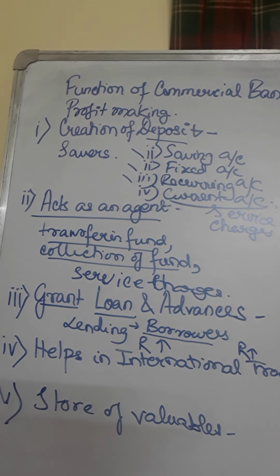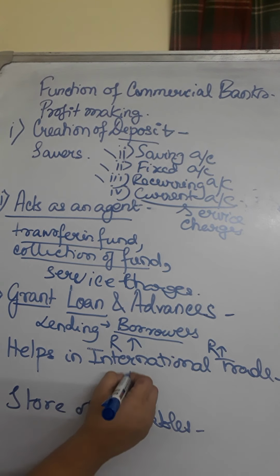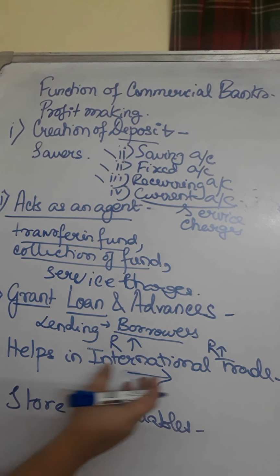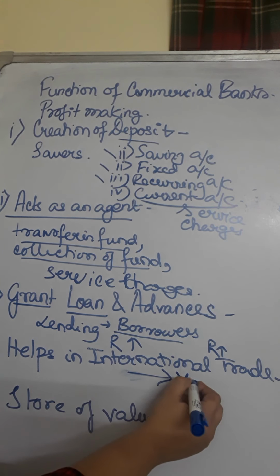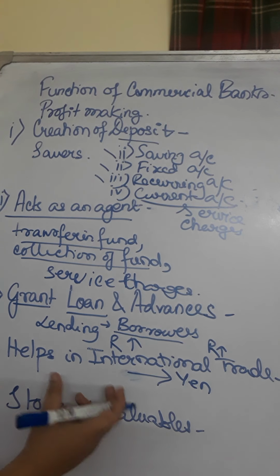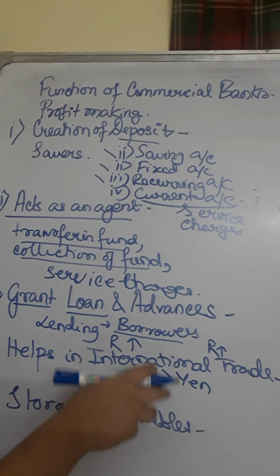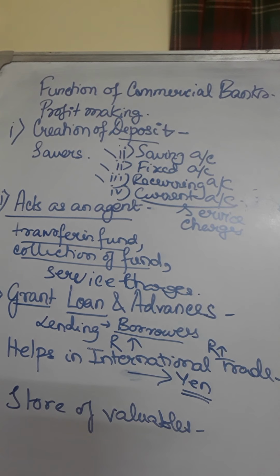Now fourth is helps in international trade. Now you all know that in international trade every country has got their different currencies. For example, if I want to import something from outside, I have to make payment in their currency. For example, I am importing something from Japan, so I have to make payment in yen. Suppose I am traveling to Japan, so Indian currency will not be applicable, so I have to give the equivalent rupees and buy the yen from the country I am visiting.